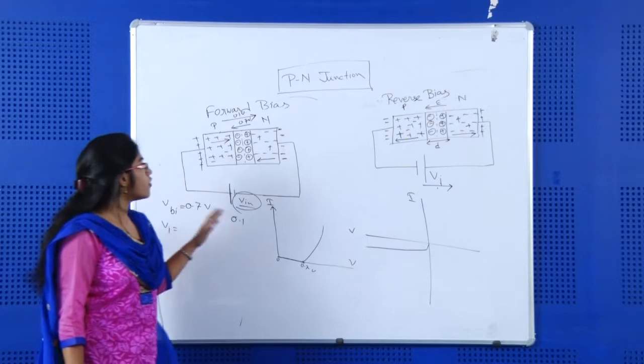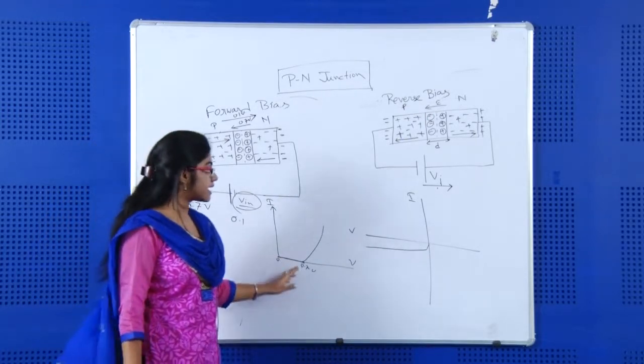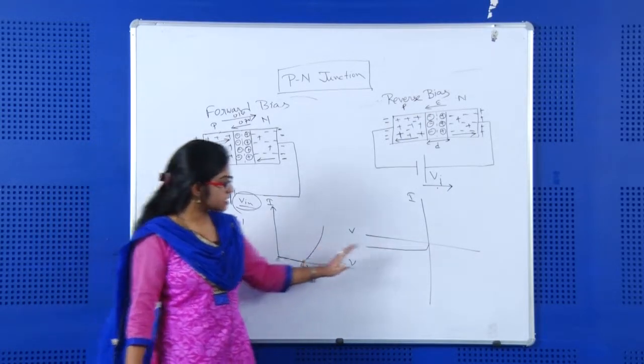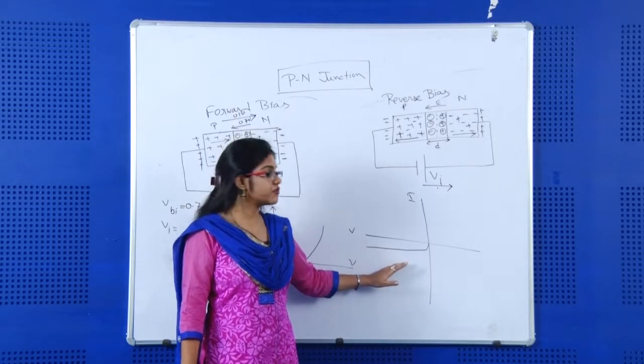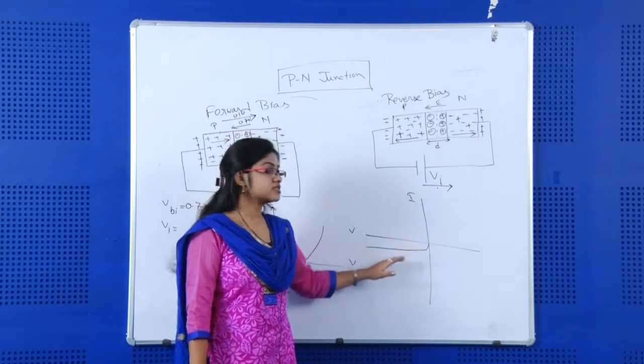So this is the forward bias condition, by which we will get the current in this way, and this is the reverse bias condition, where we will get a current which is very small.